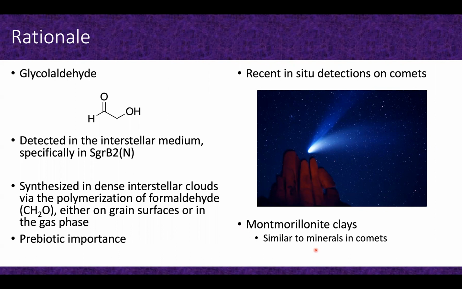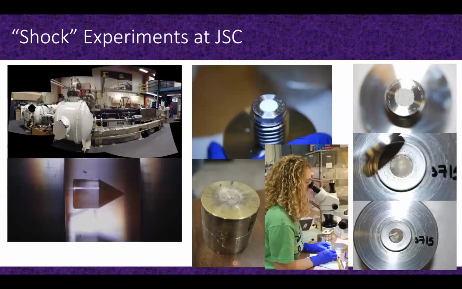Okay, so here are some nice pictures from our time at Johnson using their flat plate accelerator over here on the left. It is just a trick of the photograph here that it looks curved. It is actually a straight gun right here. Here's the flyer plate. So as it goes from the right, our target is on the left, and the impactor is this flat plate on the left-hand side.